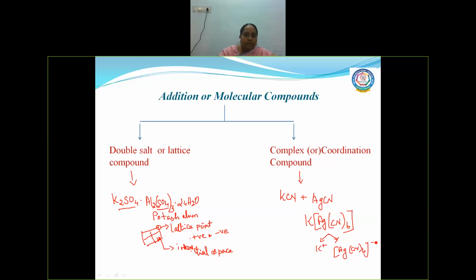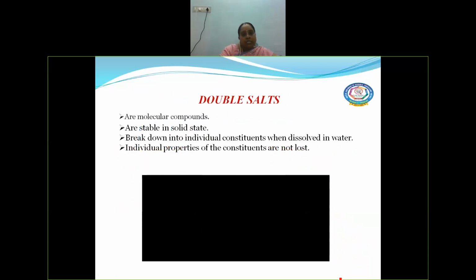Now we have AgCl. This AgCl will not get dissociated into simpler compounds. Is it clear? Now, what is a double salt? Let us go into detail about double salt.